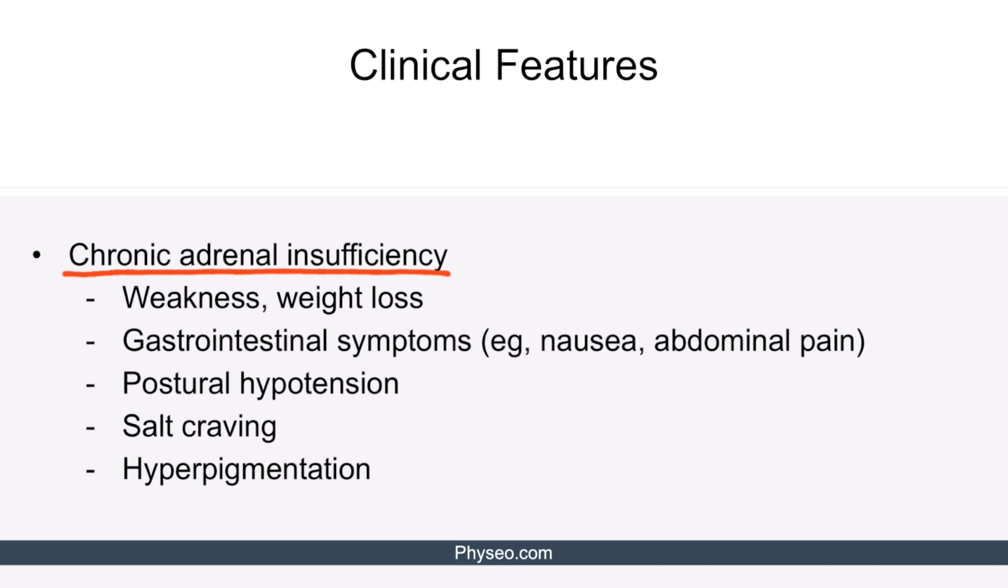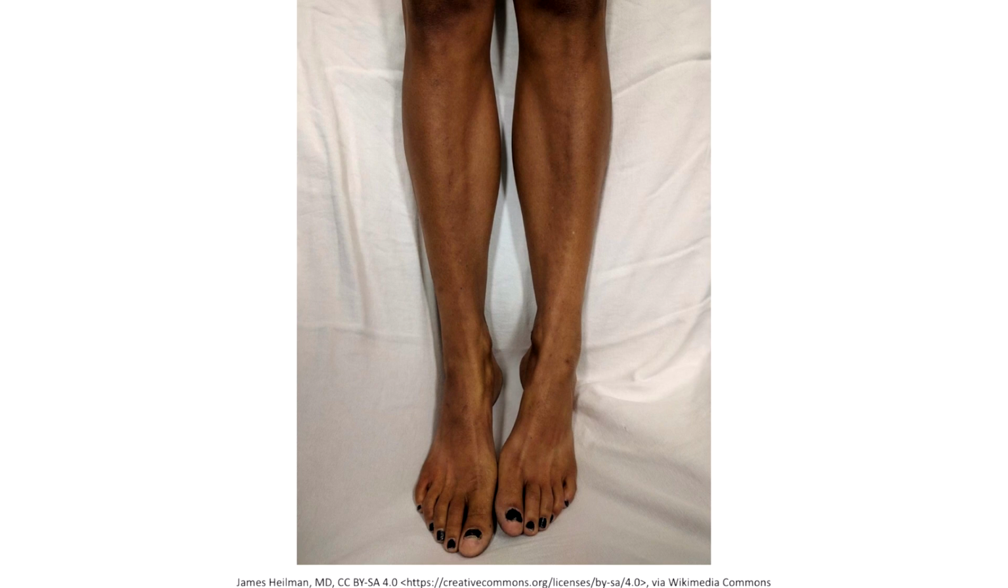Patients usually present with weakness, weight loss, and gastrointestinal symptoms such as nausea or abdominal pain. Patients may also present with postural hypotension, salt craving, and hyperpigmentation of the skin. Here's an image of a patient with known Addison disease. Note the characteristic hyperpigmentation around her knees.